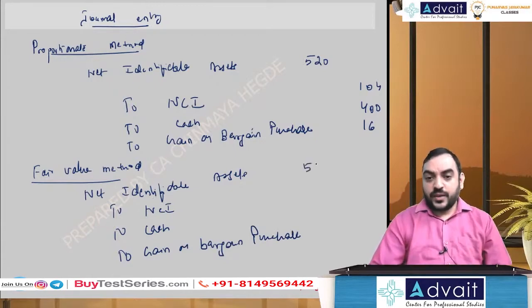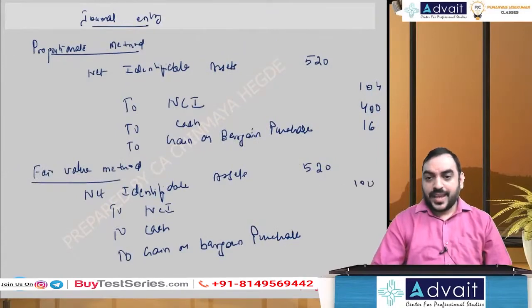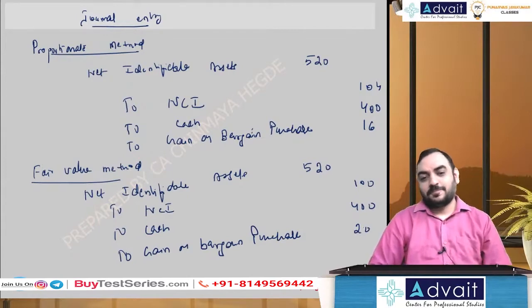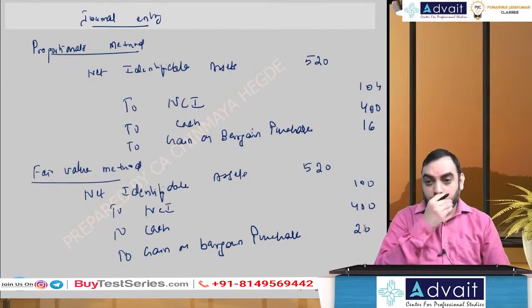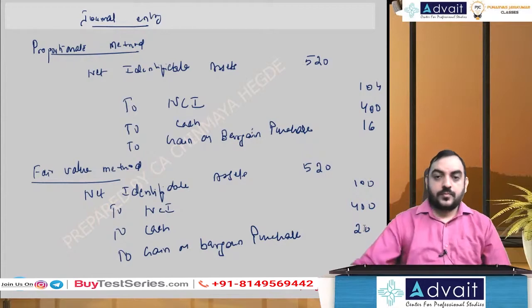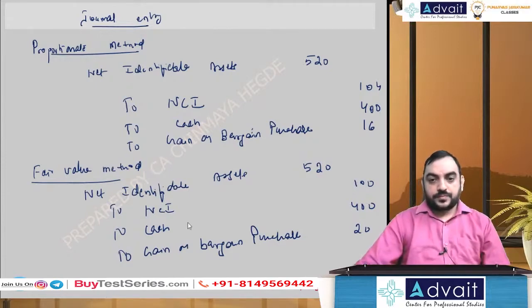Net identifiable asset 520. NCI valuation is different. Cash same 400. And gain on bargain purchase 20. Okay, fine. I'll go next.